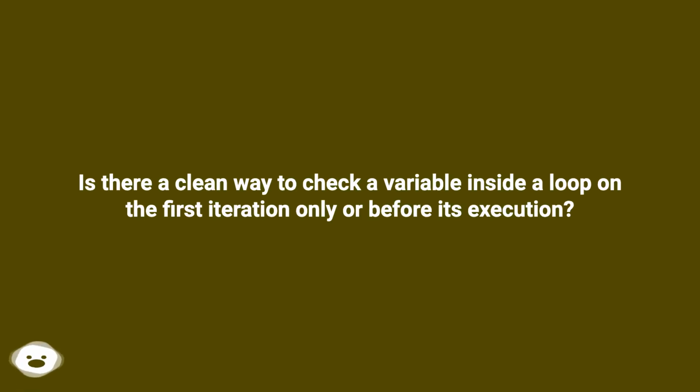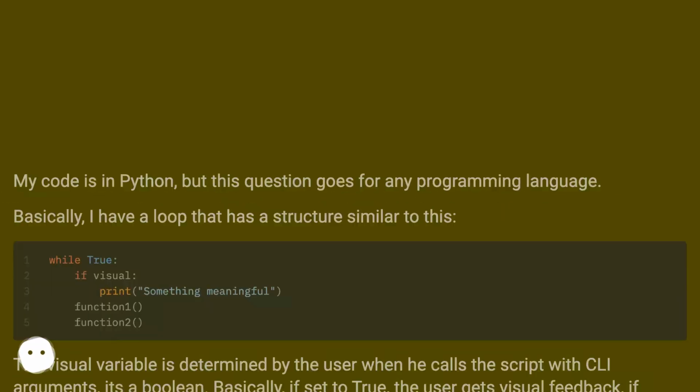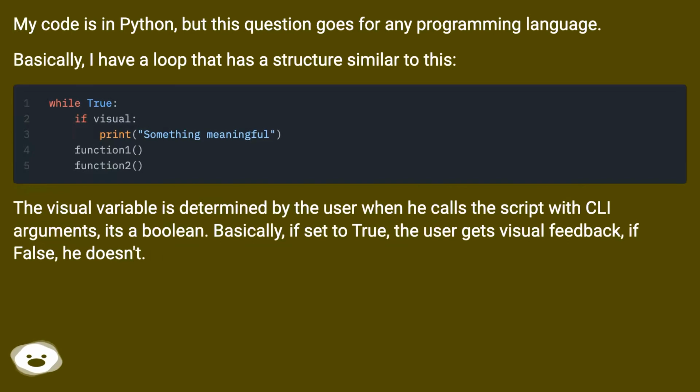Is there a clean way to check a variable inside a loop on the first iteration only or before its execution? My code is in Python, but this question goes for any programming language. Basically, I have a loop that has a structure similar to this.